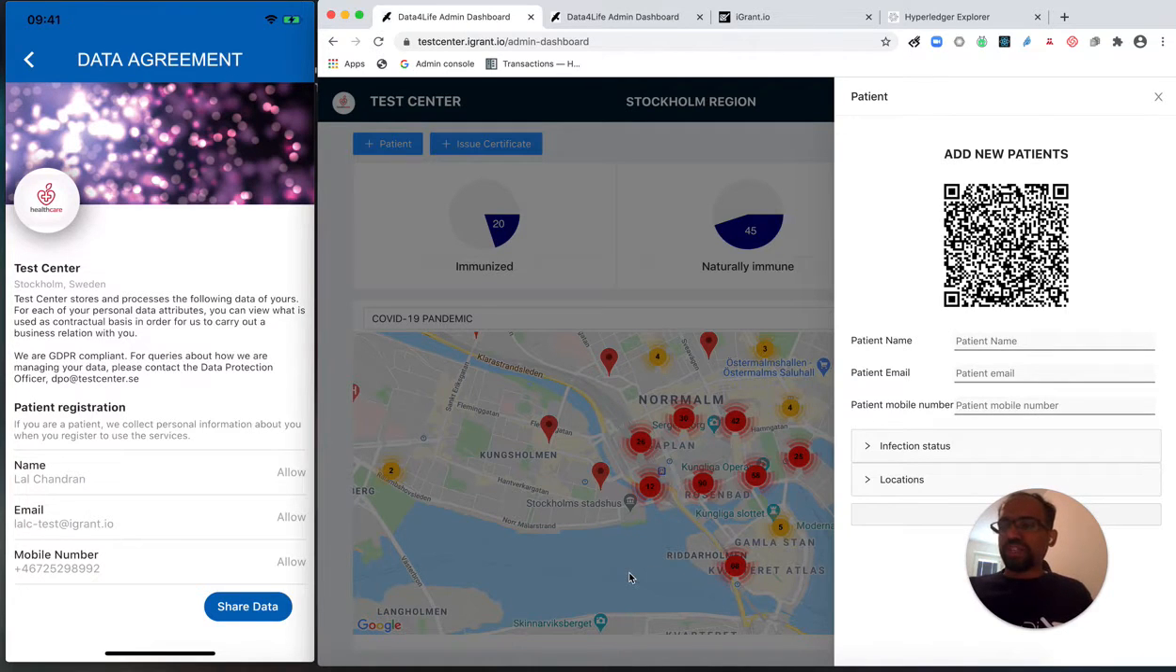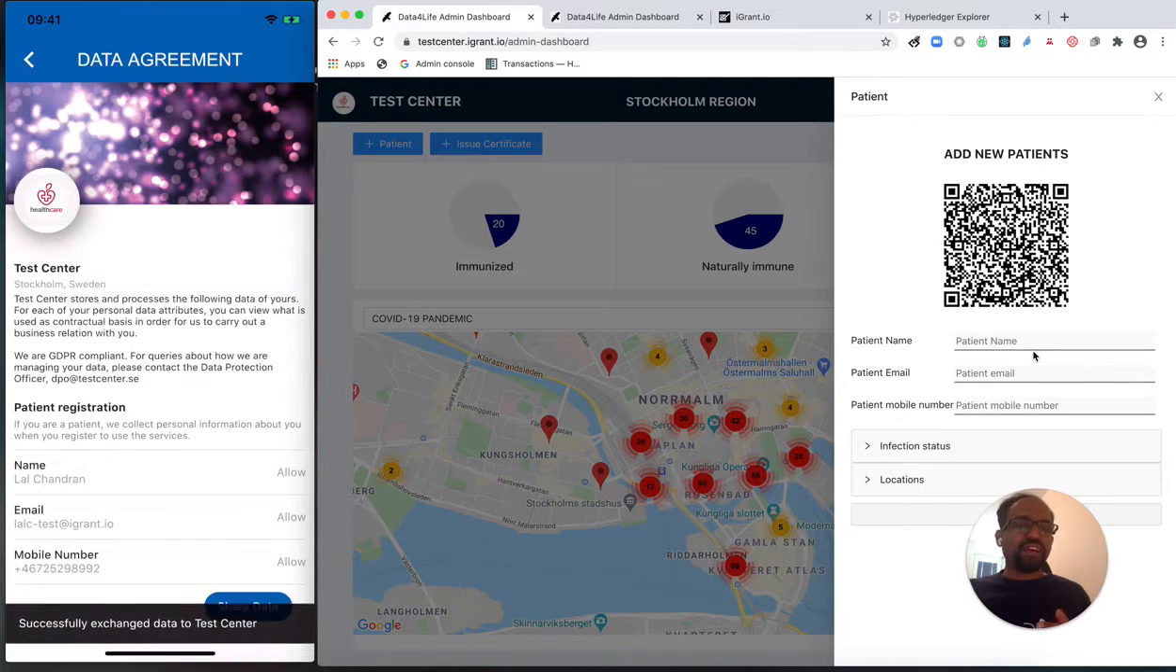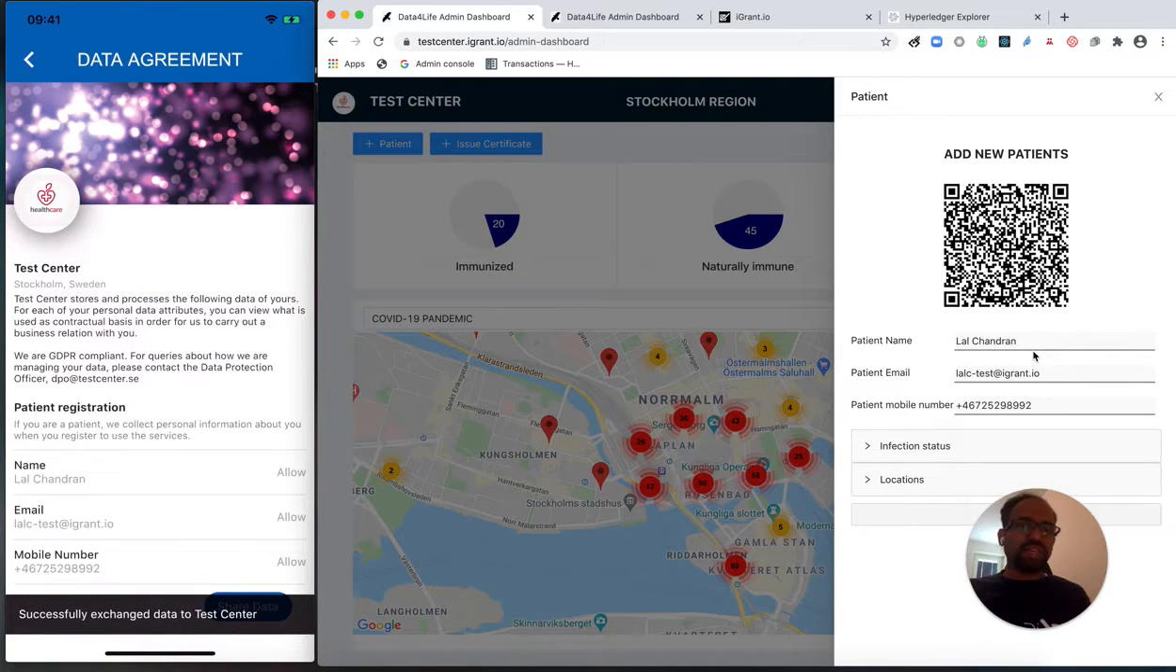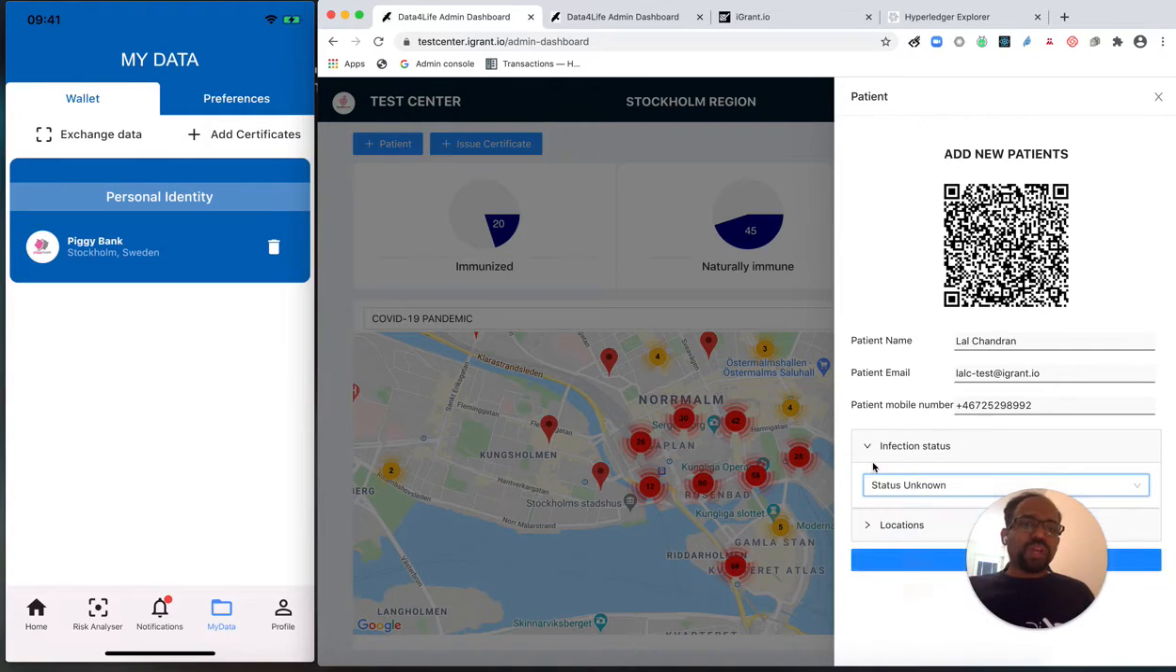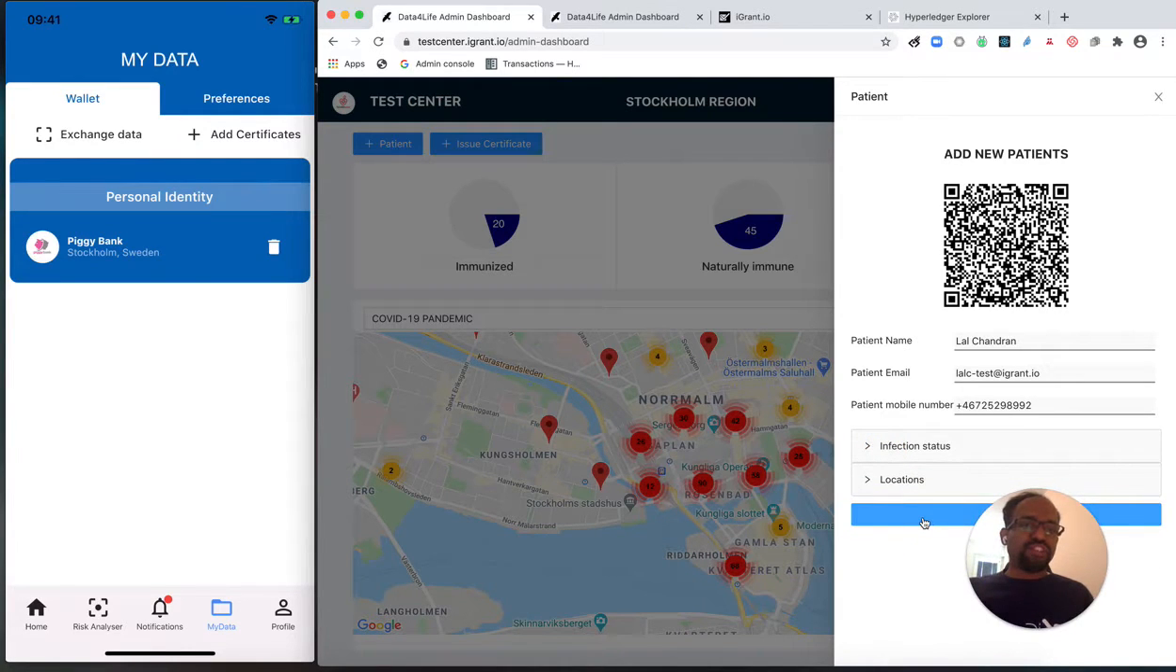And with the option to actually share the data, either all the data or any particular data attribute. And please have a look at the form as I press the share button over here. I'm going to press the share button, which sends the data via the Aries agent to the test center agent. And you can see that the data is pre-filled. So now I'm able to self-register into the patient database.